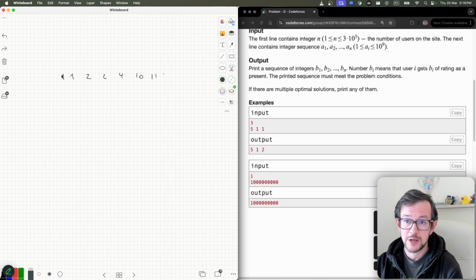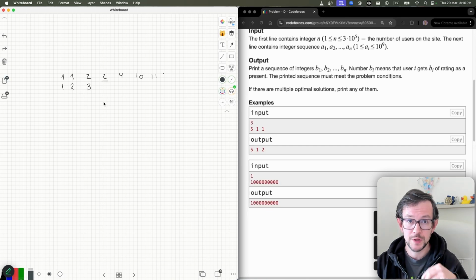So I go from left to right. The left element I can just leave as it is. The next element is the same, so I need to increase it. I cannot keep equal elements, so I increase it to 2. The next element is 2, and again I have 2 equal elements, so I need to increase it to 3. The next element is also 2.